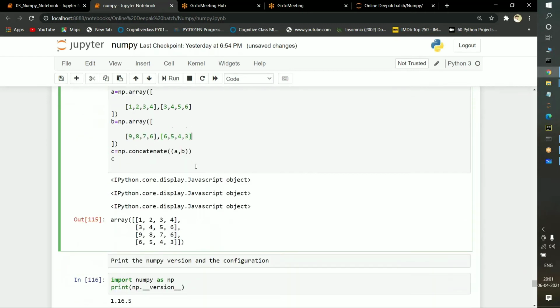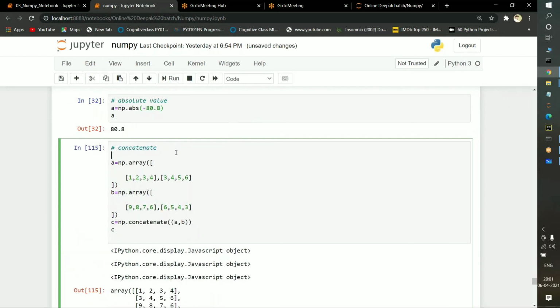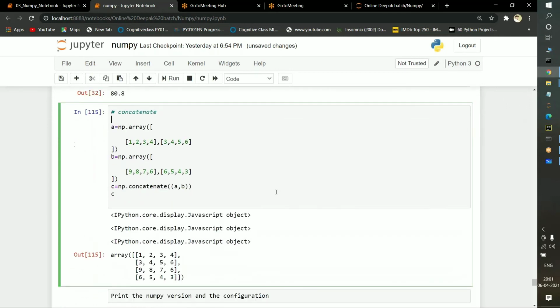Okay. Another function is known as the concat function. In the name itself, we are seeing concat function. What do you mean by concat function is, we can add two matrices easily. If you observe here carefully, I am passing a two-dimensional array here. See, A is equal to np dot array of a two-dimensional array, and in B also I am passing a two-dimensional array. Now what I am doing, np dot concat function and A comma B. I am saving everything in the C variable.